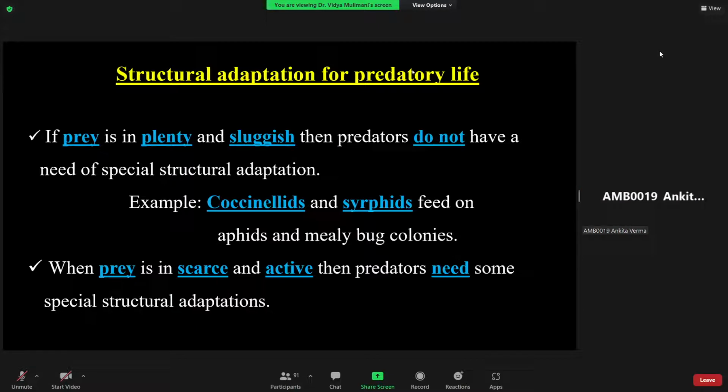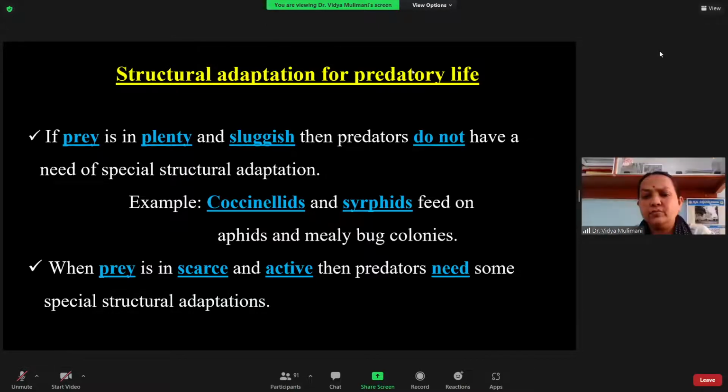Simple eyes, compound eyes, antenna. Then what modification do you find in these two? Take the example of the praying mantid. It has mandibular type of mouth parts. What about the compound eyes? In case of the dragonflies, they are very big. Okay, so those are the modifications that you find for the predatory life, and I will be going one by one here.